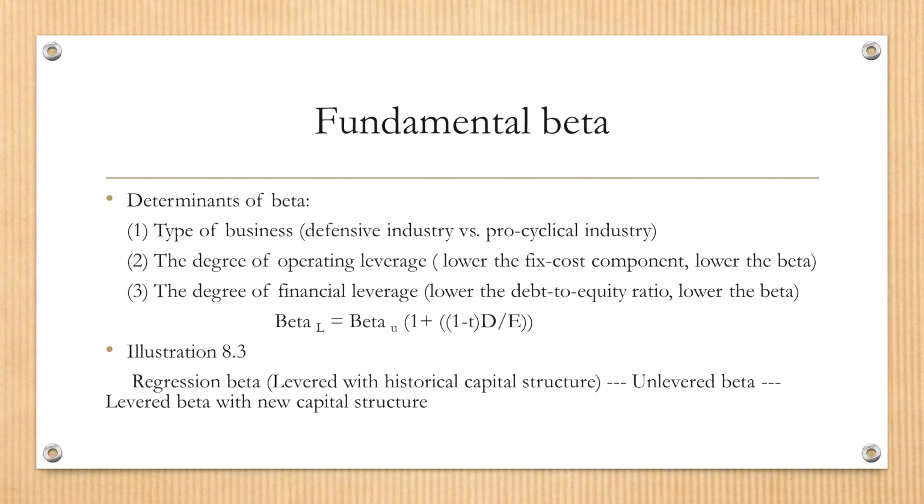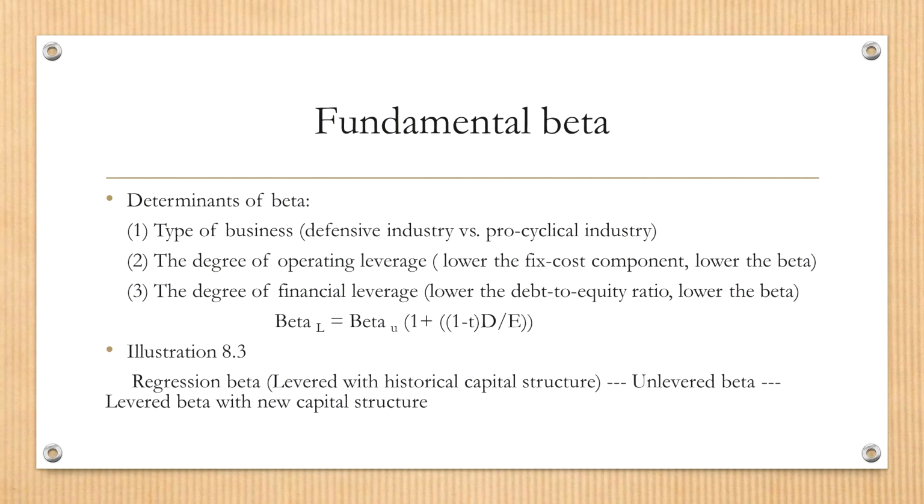So far we have two major tools in your toolbox. The first one is regression beta, and the second one is service beta. Now let's take a look at the third method, fundamental beta. And the fundamental beta is also called bottom-up beta. So here we look at the business fundamentals of the company, and we explore three major sources of risk in a company. So what are the three sources of risk?